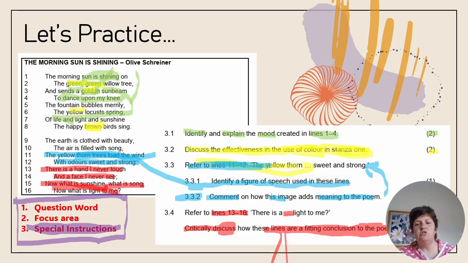I do not want you to learn memos off by heart. I am going to go through the memo in a moment, but I'm going to show you that even my words are not the same as the words on the memo, okay? Because I was answering as a candidate here, and markers are specialists in English who can decode and understand the work on the memo and match it to your answer if you've used synonyms that are suitable and if you have justified your response with reference to the poem.